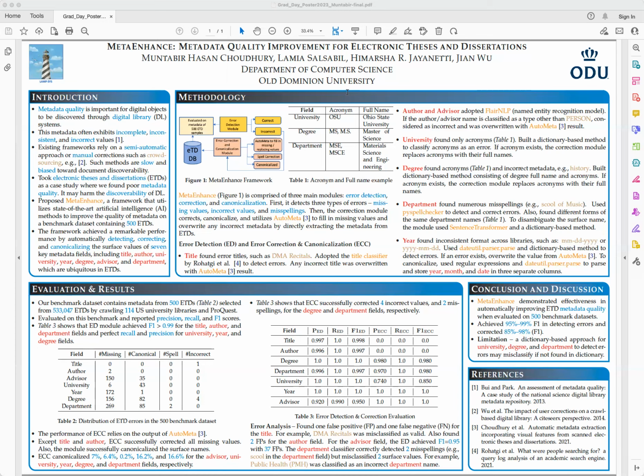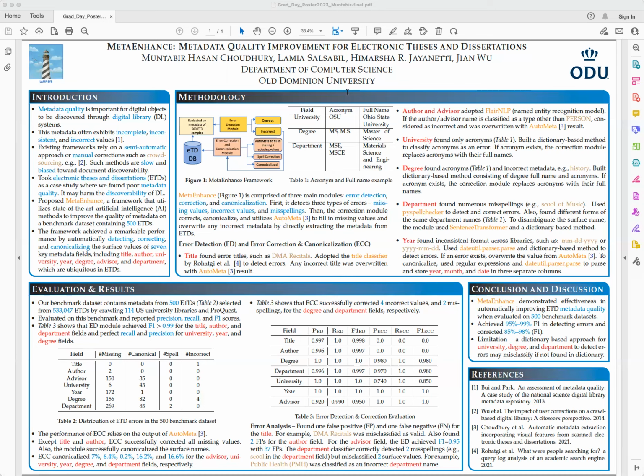For the university field, we found only acronyms. From table 1, we can see that the acronym for the university field is OSU, and the full name is Ohio State University. So we built a dictionary-based method to classify the acronym as an error. And then once it is detected as an error, we try to canonicalize that acronym.